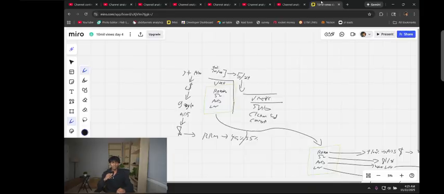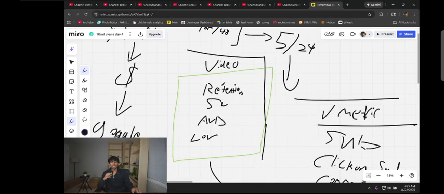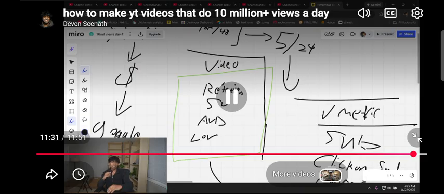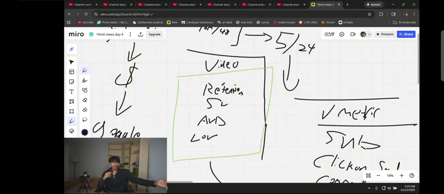So main takeaways, guys, one more time: retention, swipe ratio, average view duration, length of video. Maximize them, get the best metrics you can possibly get. 32-second videos make you the most money. Bada boom, bada bing. Hopefully this was helpful.